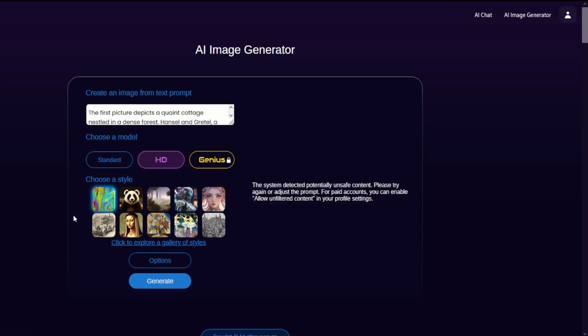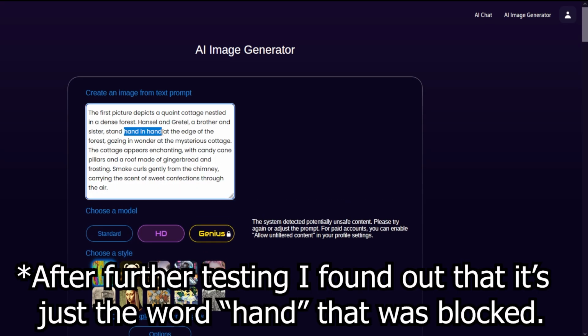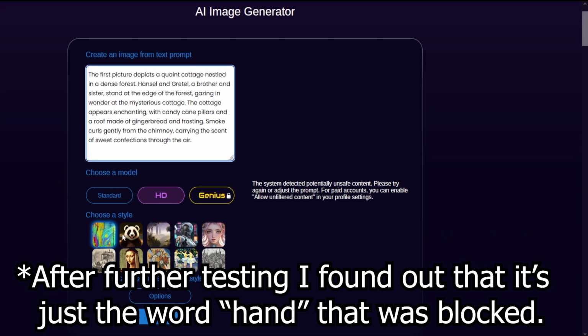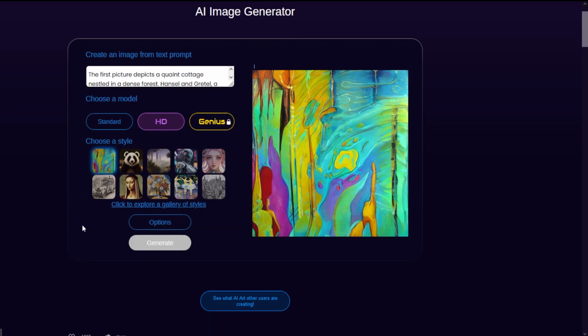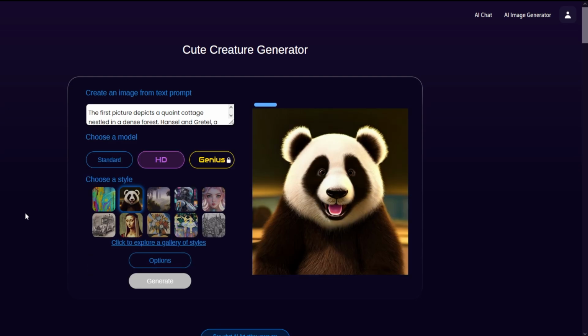Oh, look at that, the system has detected some potentially unsafe content. As it turns out, you cannot say that siblings hold hands in a prompt because that is not safe to use. Please remember to always wear protection when you do that. Alright, so this is the first picture that it came up with. I'm going to save all the pictures first and look at them in more detail afterwards.